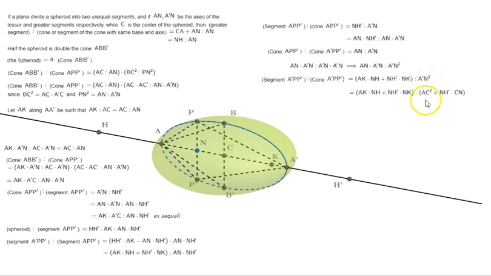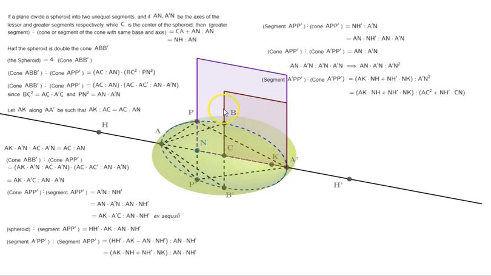A'N square can be written as AC square plus NH' times CN. Now how do we arrive at that? See here, this is A'N square, which we are decomposing into a square and rectangles. So this is A'C square.